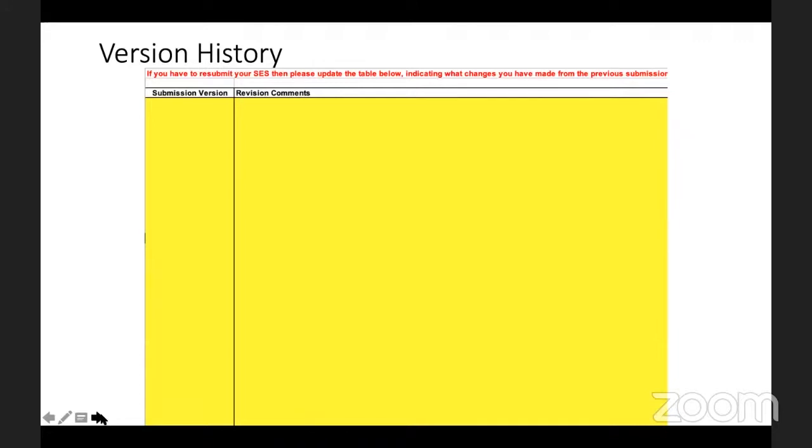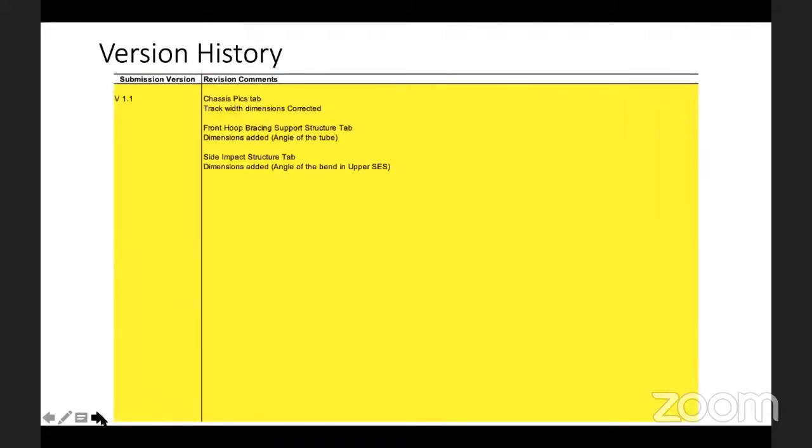It has to be something like this, where on the left side you give a revision number and on the right side you mention the tab name and the revision done. Similarly, in the next example, for the front hook bracing support, there has been a new addition of a dimension in the new revision. That is where you have to mention it in the revision comment.